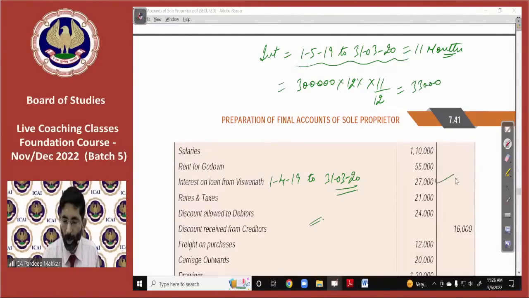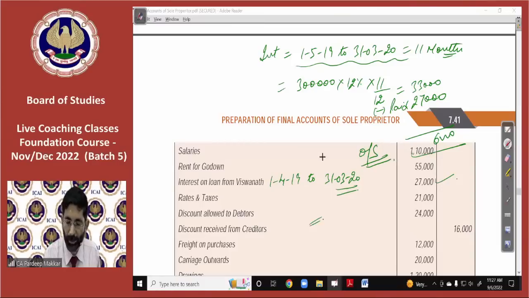But till now we have paid only 27,000. So minus paid 27,000, the balance 6,000 is pending. This is outstanding interest. So this will have double treatment. It will be added to interest on the debit side of the profit or loss account.